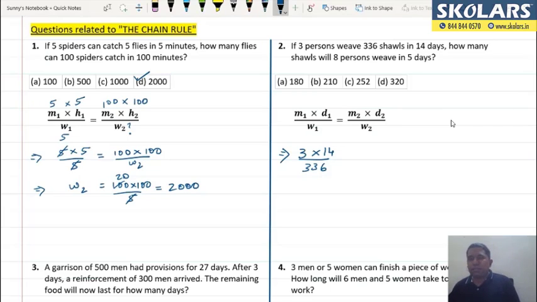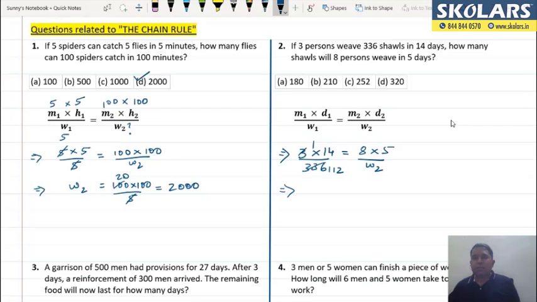लेफ्ट हैंड साइड में हमने ऐसा कर दिया. And now we have 8 persons working for 5 days, they will weave how many shawls, that is your W2. तो यहाँ पर भी आप देख सकते हो, I have to find out the value of W2. That 3 persons working for 14 days, if they are weaving 336 shawls, then 8 persons weaving for 5 days will make how many shawls? And I'm sure now you'll be able to find the answer. Okay, so if I cancel it out, I get 112 over here, right?